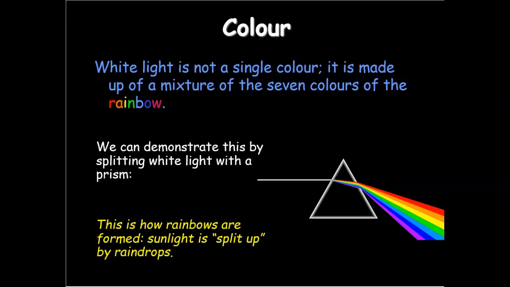And how that happens is that the light is split through a prism. This is how rainbows are formed. Sunlight, when it goes through the water, remember it slows down and it bends, so that means that beam of light splits up and it reflects the colors of a rainbow, which is pretty cool.